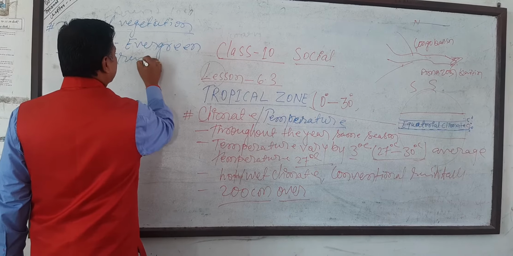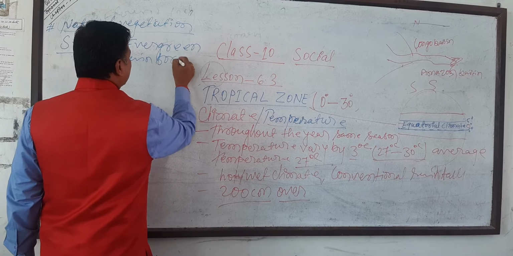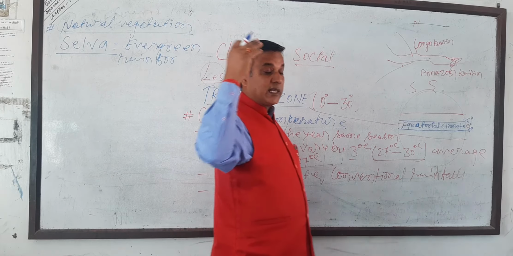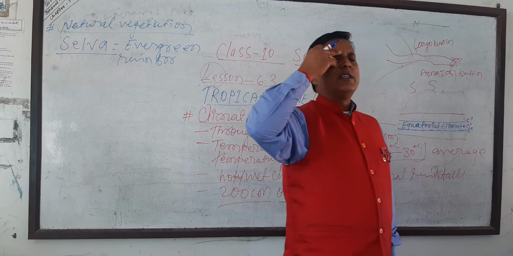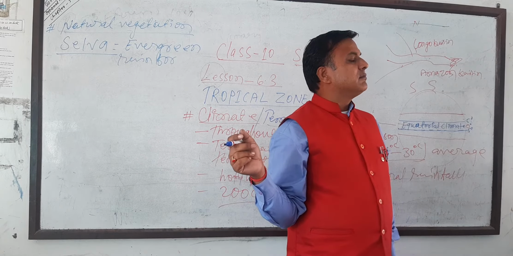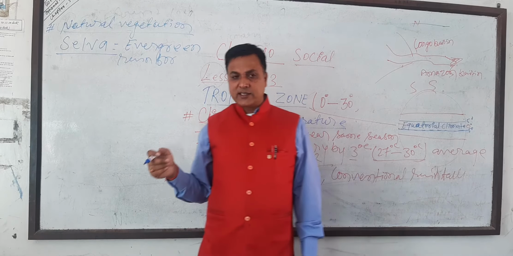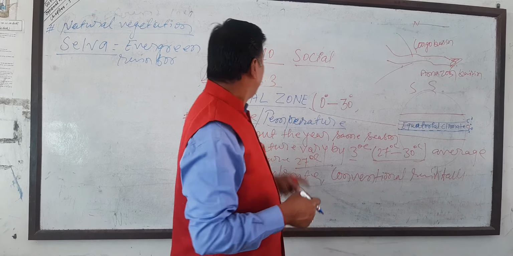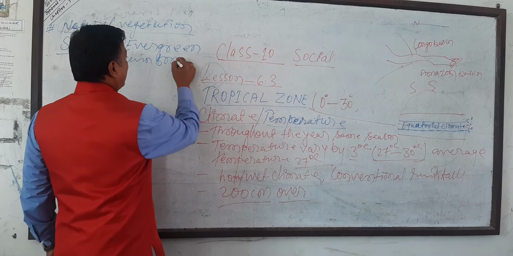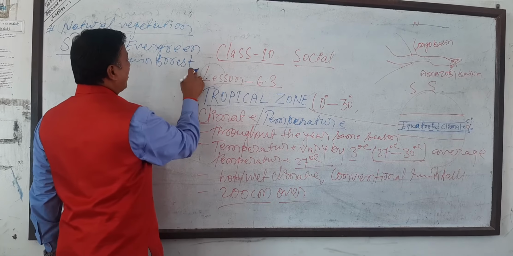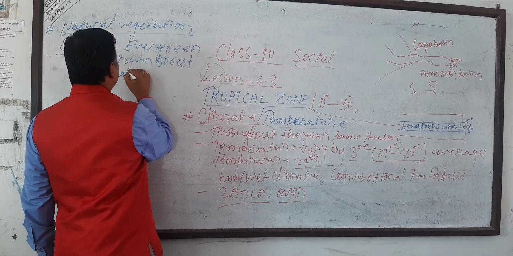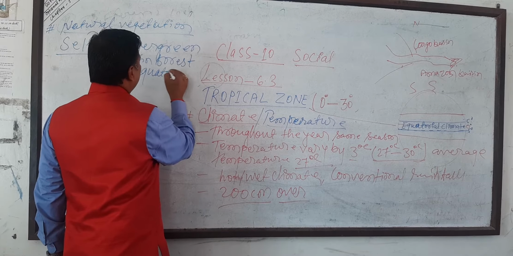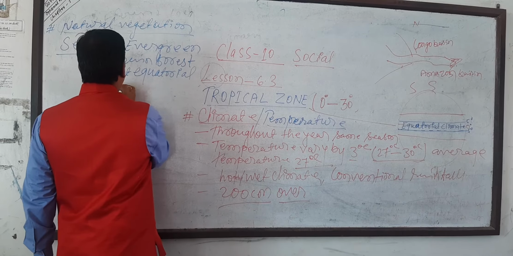Evergreen rainforest. What is rainforest? You must read about it. There is also evergreen forest found in cold climates, so there is evergreen rainforest. Don't forget this one: evergreen rainforest found in the equatorial climate. You can write equatorial climate or region.